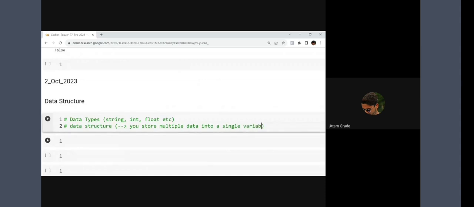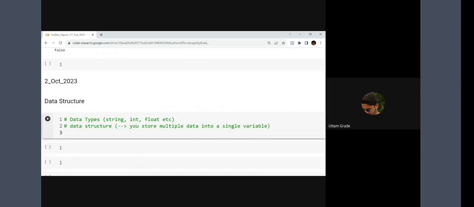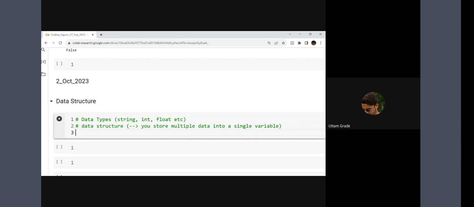Into a single variable. In simple terms, if someone asks you what is data structure, can you please explain? Data structure is nothing but wherever you store different types of data. For an example, let's take a simple example of it.